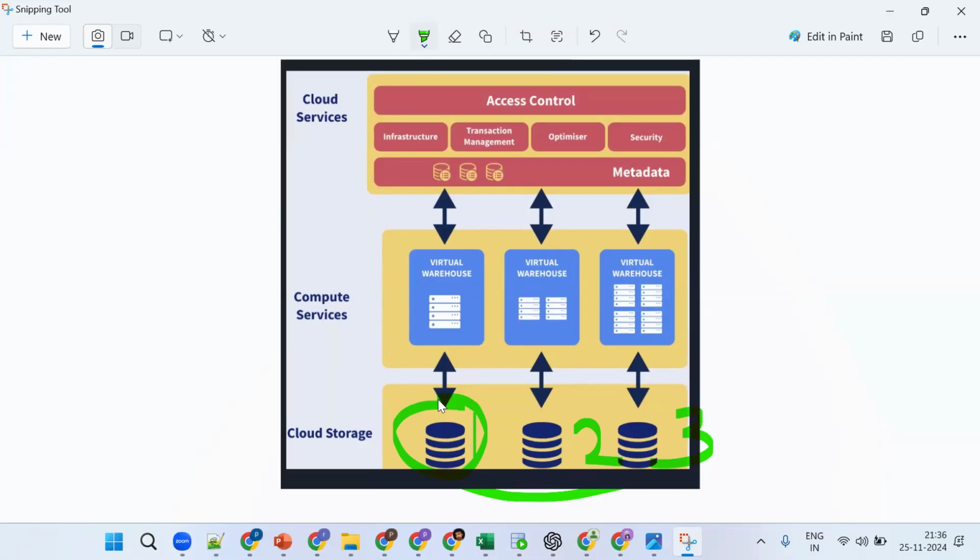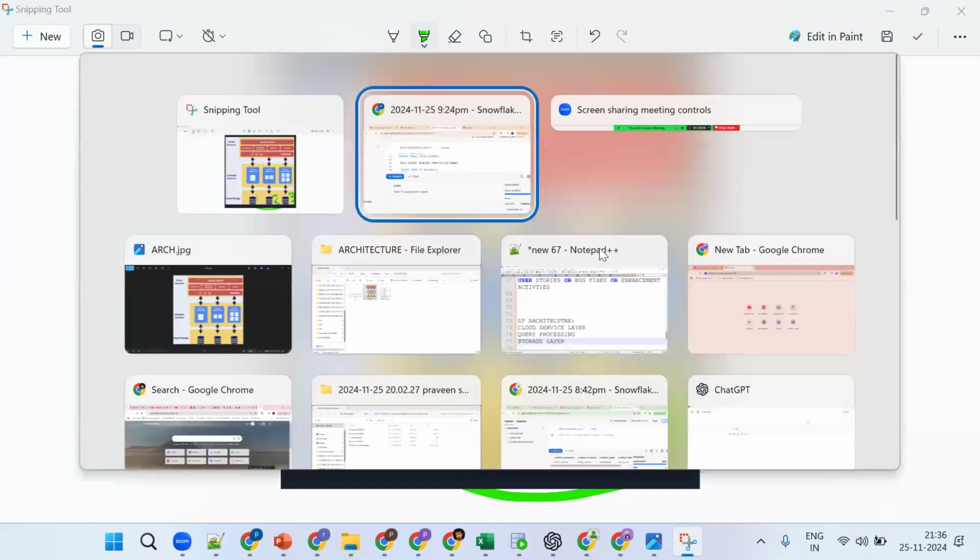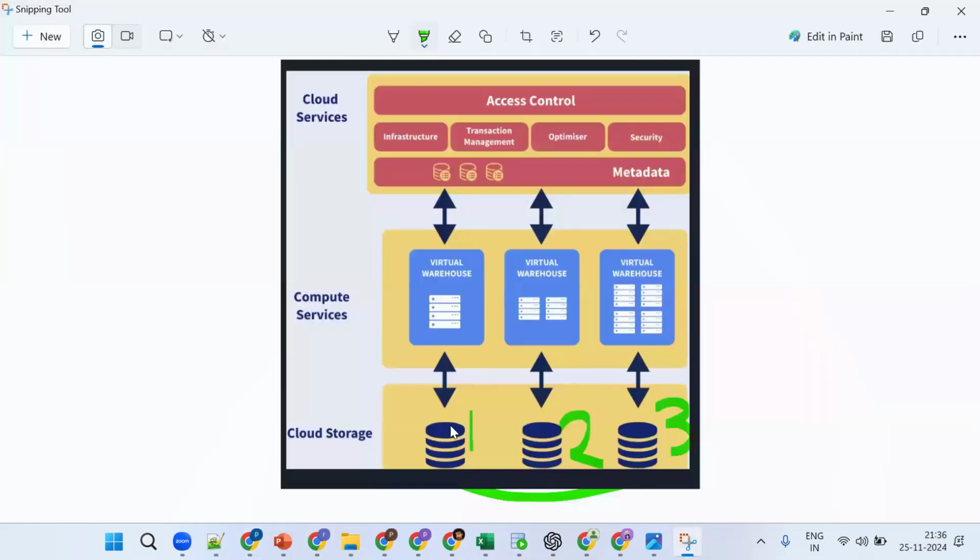No, understand the question. Assume this is my storage: this is one micro partition, this is the second, like containers, first container, second container, third container. My one record is stored here in MP1. Now how does Snowflake know that it is stored in MP1? Who is holding this information? The metadata.